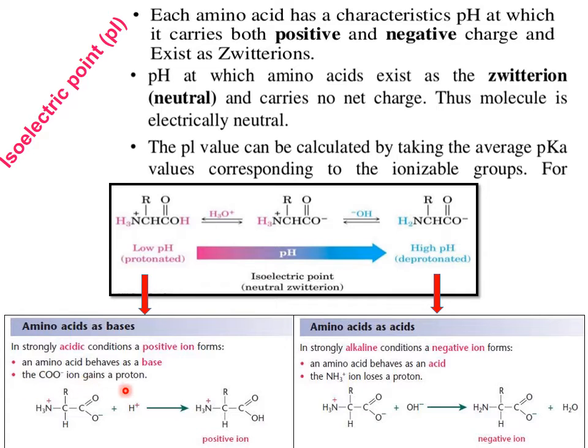The COO minus ion gains a proton. So when you decrease the pH, the amino acid behaves as a base. When we increase the pH, the amino acid behaves as an acid.